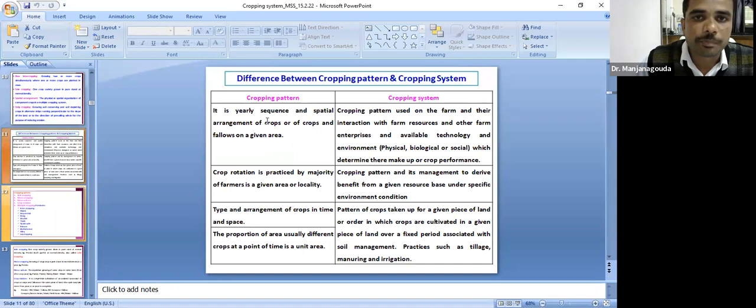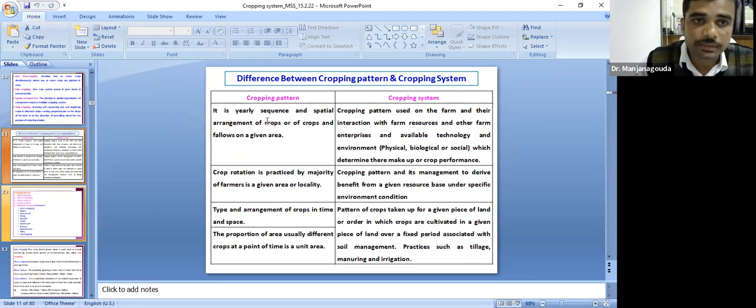Coming to the difference between cropping pattern and cropping system: as you all know, cropping pattern is the yearly sequence and spatial arrangement of crops and fallow in a given area. Whereas cropping system is the cropping pattern used on a farm and its interaction with the farm resources. These two terminologies are very important from your examination point of view. Please note these two very carefully, as they are often asked in examinations. Cropping system is cropping pattern plus management. That constitutes the cropping system.